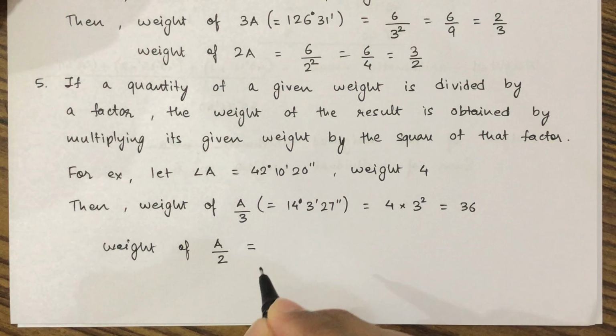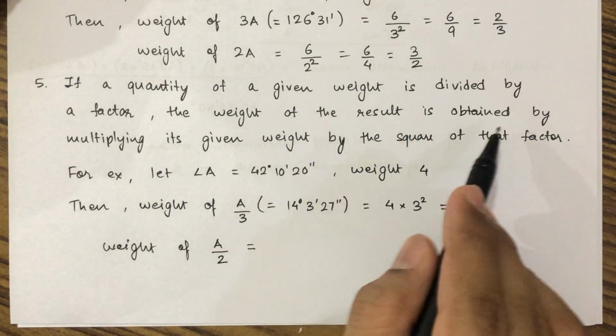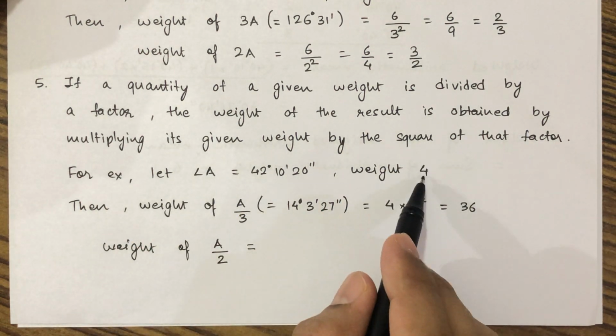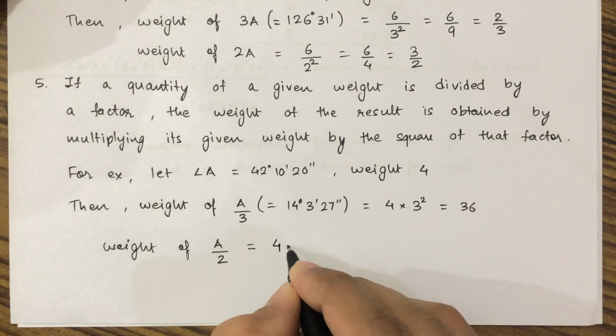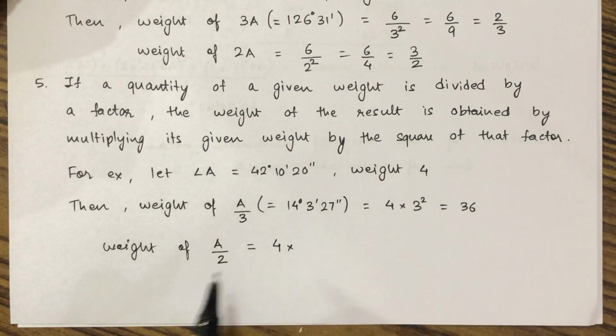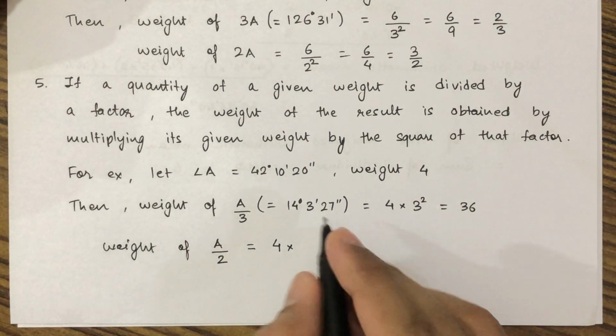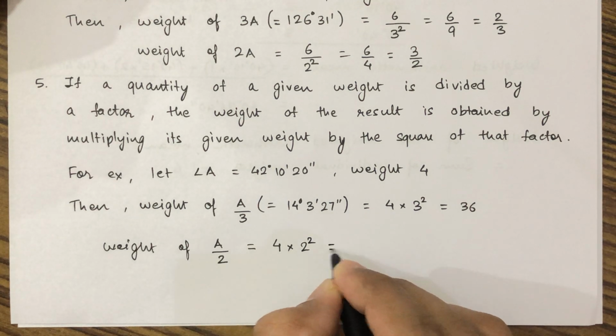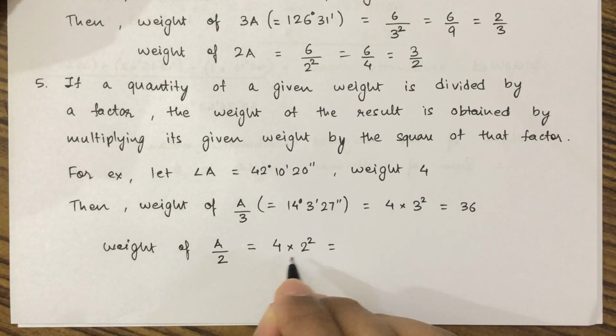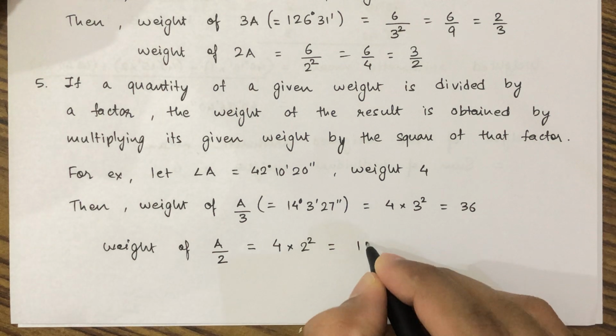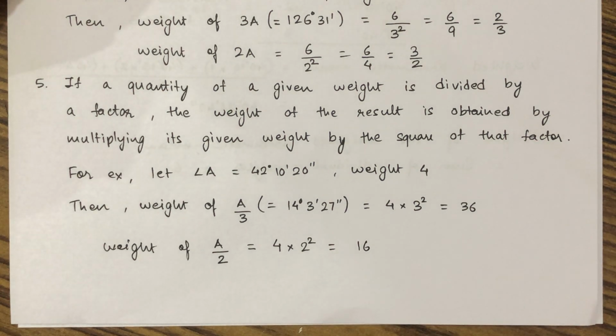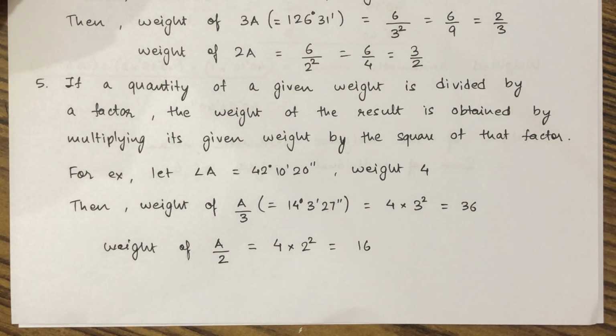So this A by 2 will be given as multiplying its given weight, 4, by the square of that factor. Factor is 2. So if we multiply it by 2 square, this will be 4 into 4, that gives us 16. So the weight of A by 2 is 16.